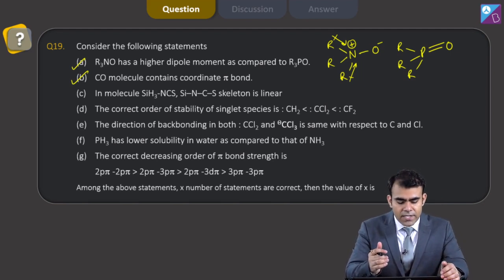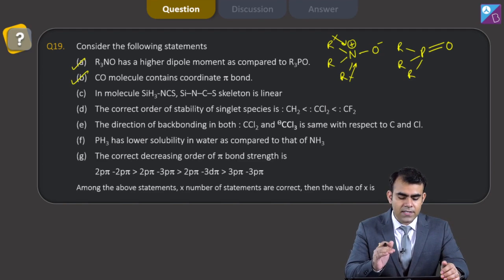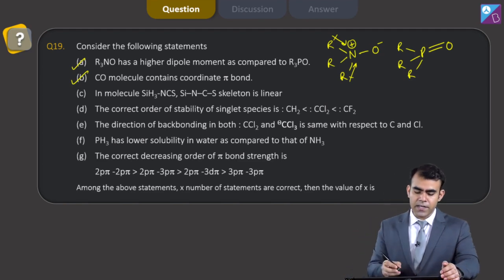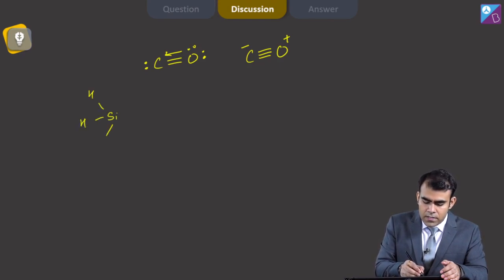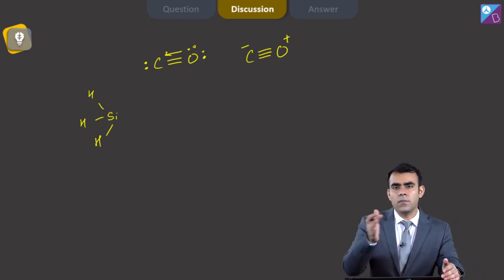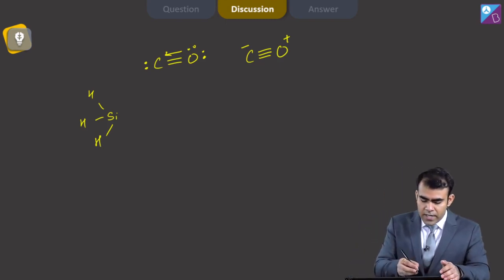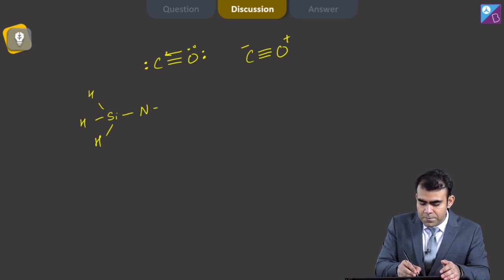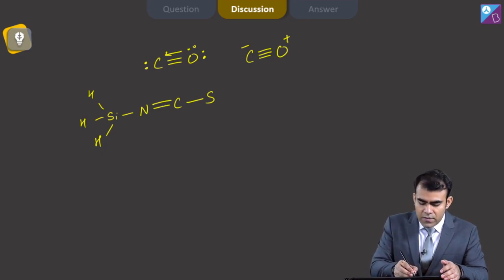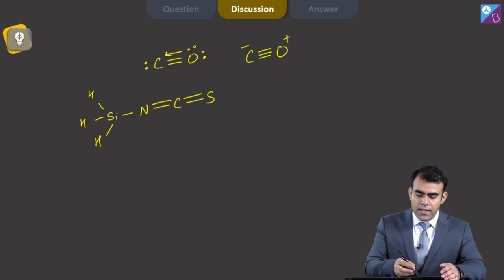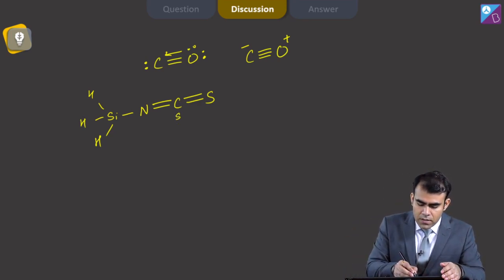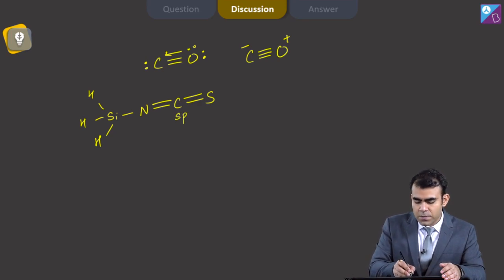Then in the molecule SiH3NCS, the Si-NCS skeleton is linear. Now in SiH3, silicon is tetrahedral, bond angles are around 109.28, and we have NCS. Now in NCS there is a double bond between carbon and nitrogen as well as a double bond between carbon and sulfur, and the hybridization of carbon is sp, so this part is linear.